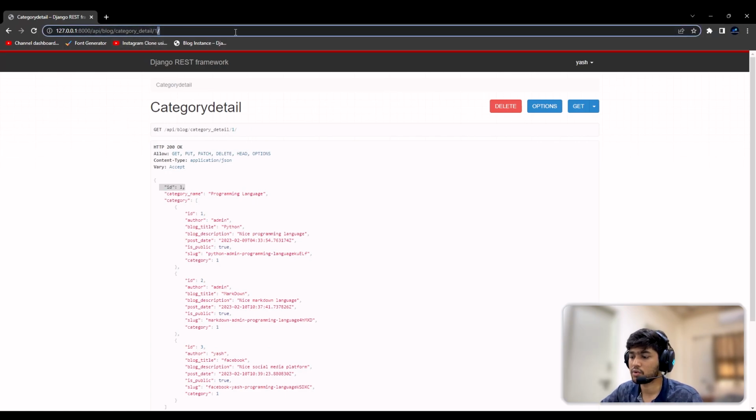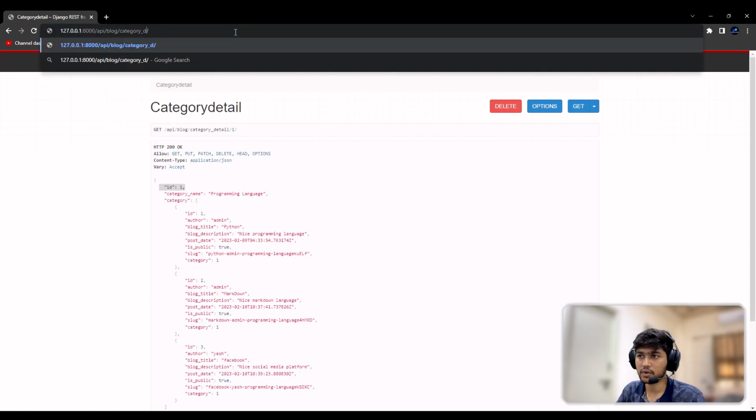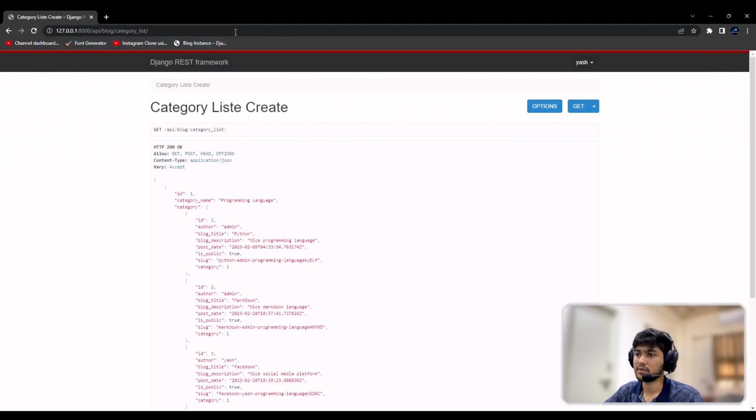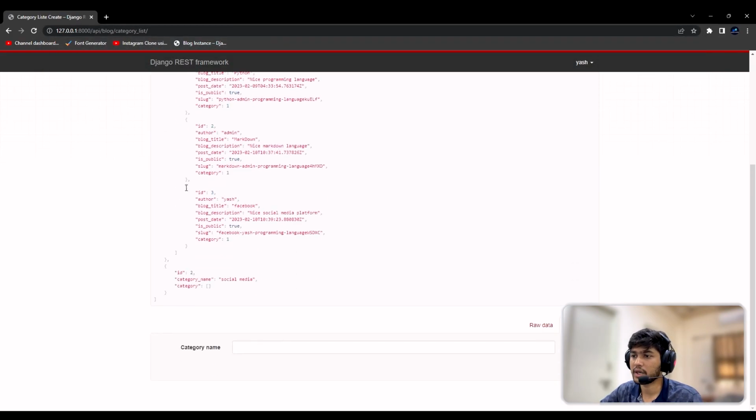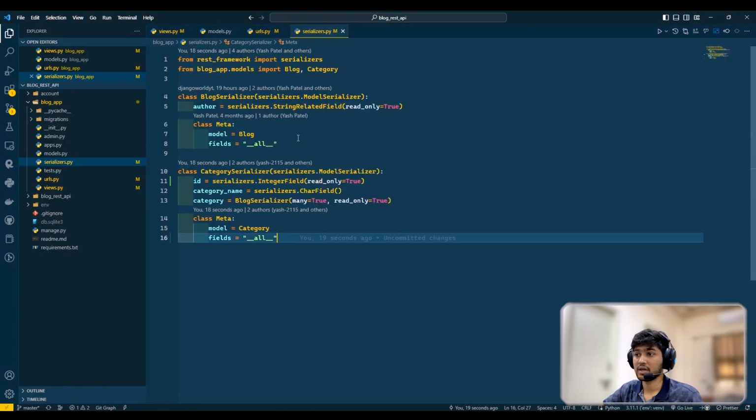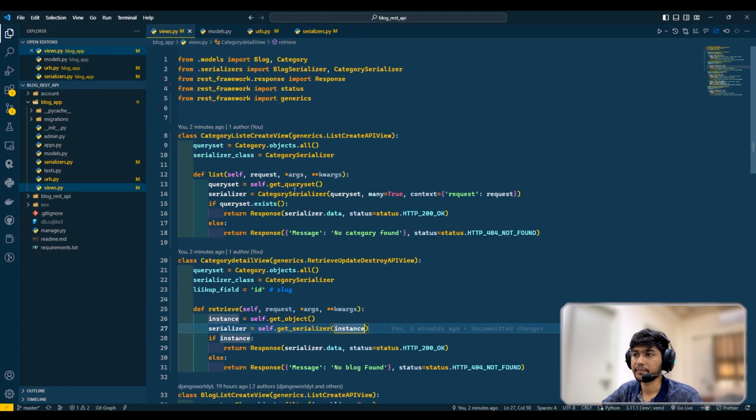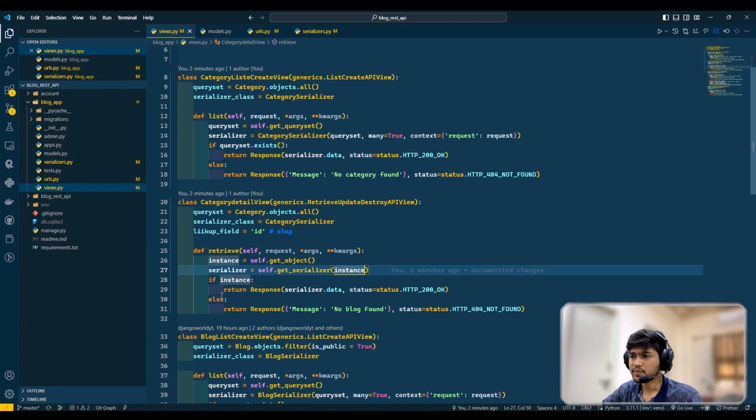So let's go to the list, category list view, and see whether we are getting the ID or not. Yeah, we are getting the ID. So I hope you got an idea about this category detail and category list view.